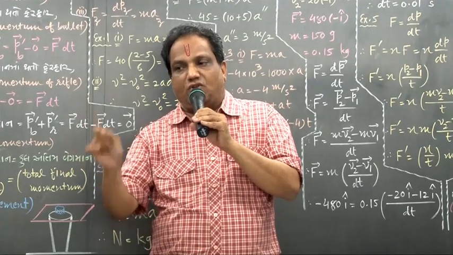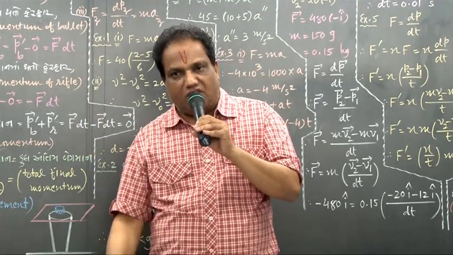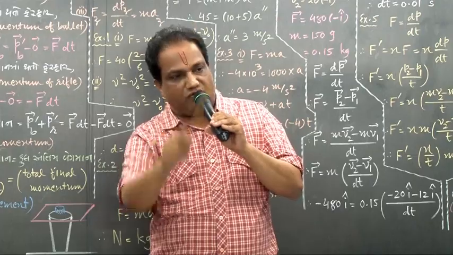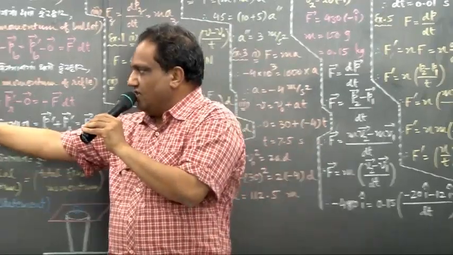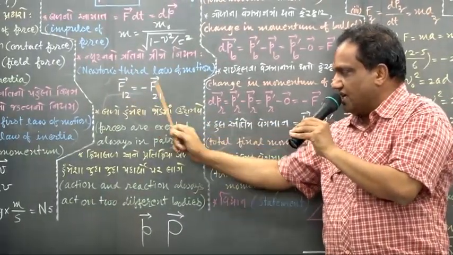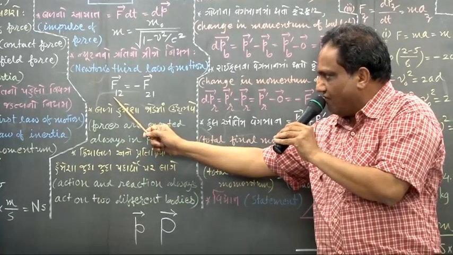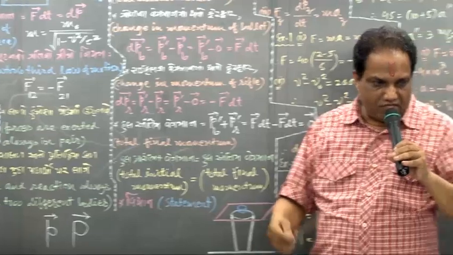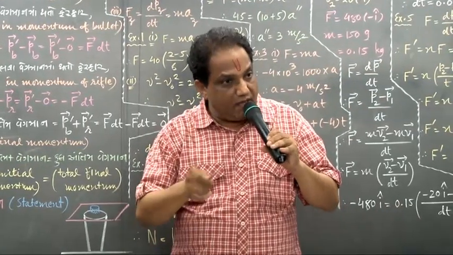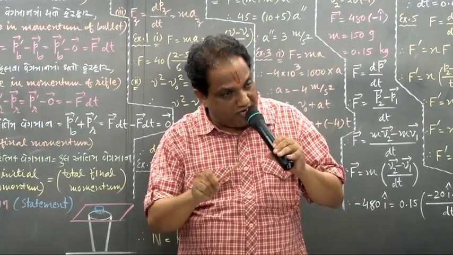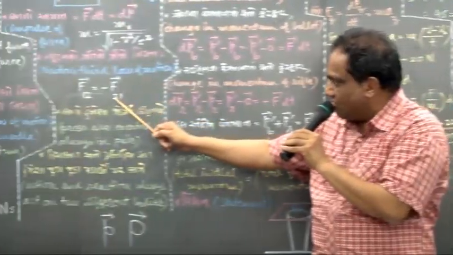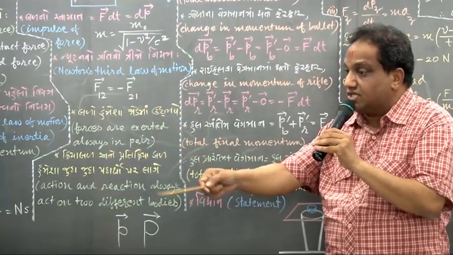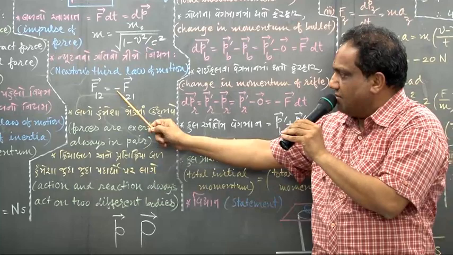Suppose the force exerted on the first body by the second body is, we consider, force of action. Then we show it by this symbol, vector F1 to vector F1. Force exerted on first by second. Then what did Mr. Newton say? The same amount of force is exerted on the second body by the first body. But because its direction is just opposite, I write here minus.